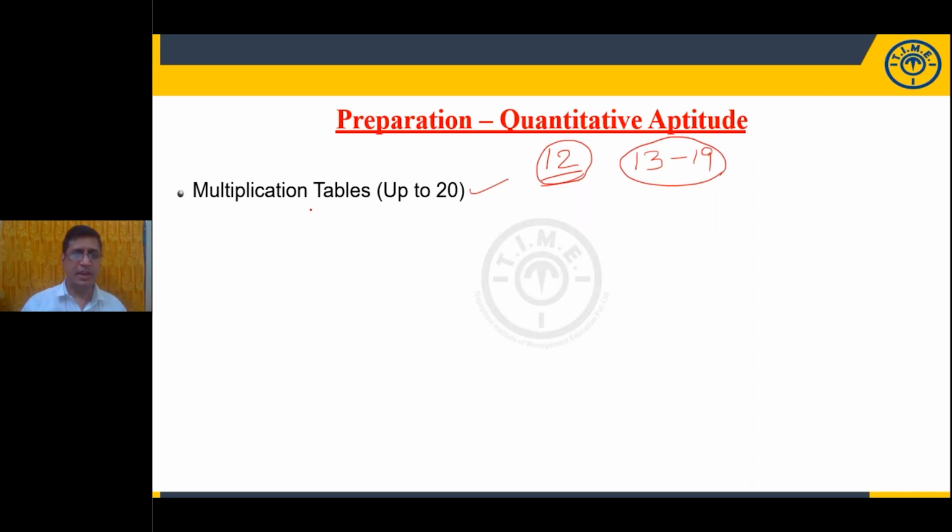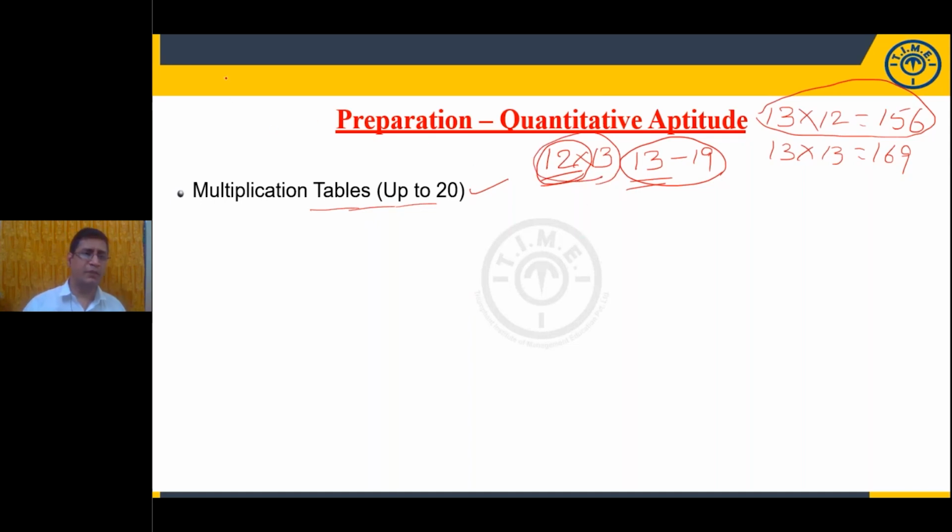So here what is important? Calculation, multiplication tables. And one more thing for clarity. If you observe the 13th table, 13 into 12 is equal to how much? It is 156. 13 into 12 is equal to 156. Means you are trying to memorize the 13 table up to 20: 13 into 13, 13 into 14, and so on. When you say 13 into 12 is equal to 156, now let me know what is 12 into 13? It is also 156.